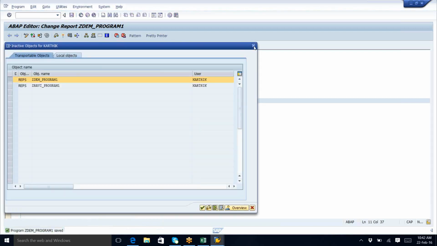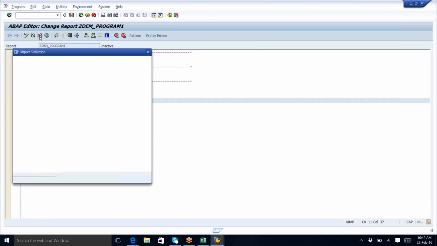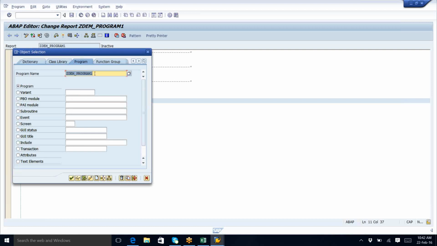Okay, before activation, I'll explain one thing. So just save this. Save is only just saving the program. Now, this is the button for display or change. If I click on it, it will go to display mode. I cannot write anything. And this is the button for creating another object within this program. So when I click on this, you can create another program and just click on this button, create.